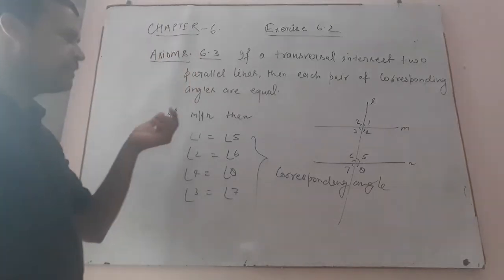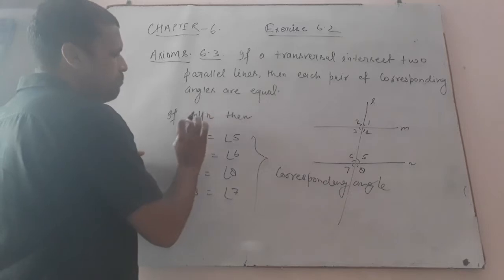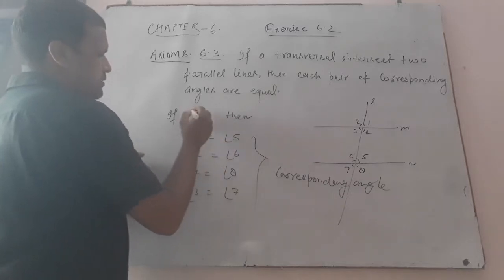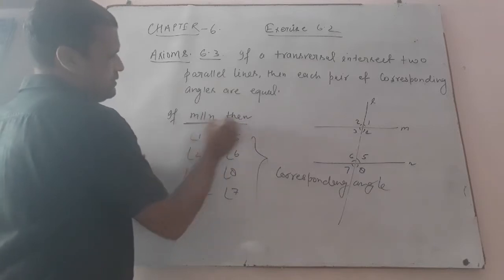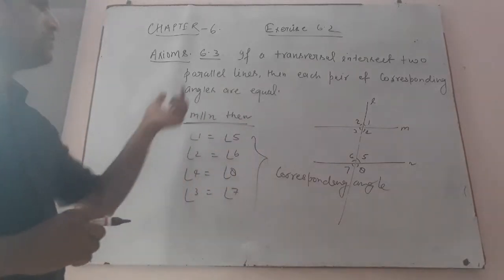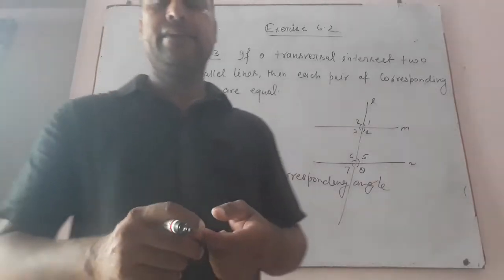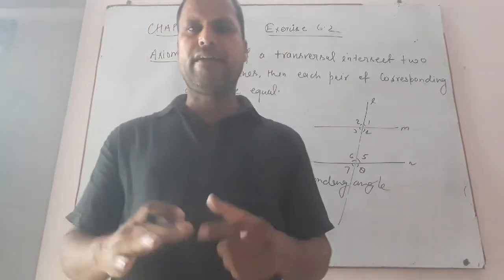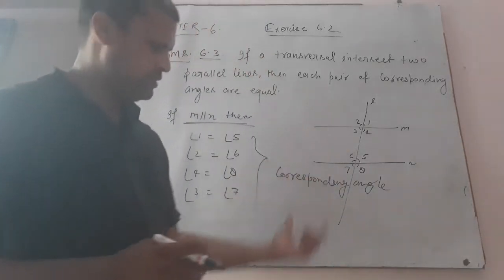Dear student, this happens only when M is parallel to N. This is the condition. So, if a transversal intersects two parallel lines, then each pair of corresponding angles is equal. This is the concept.